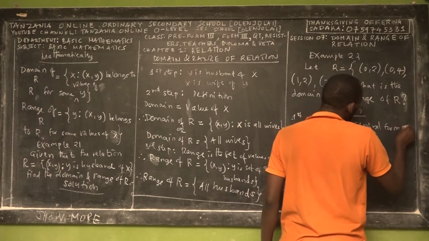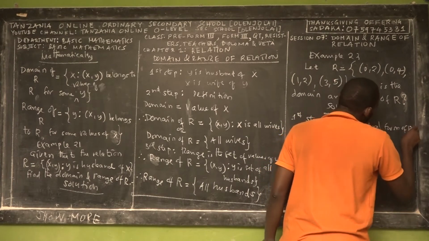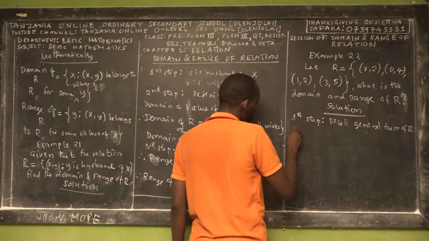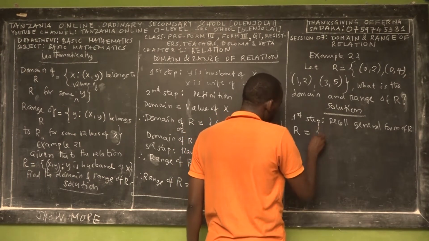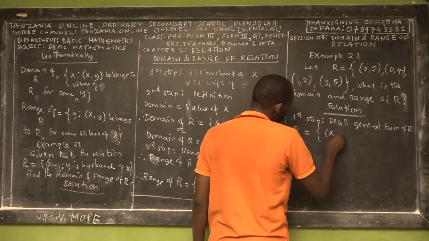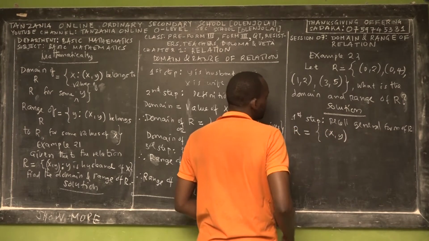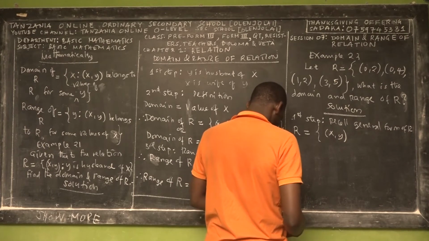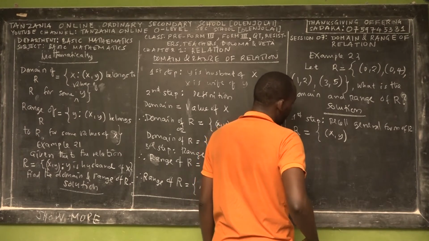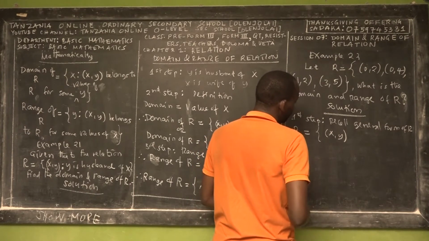The general form of a relation: we say that a relation is equal to the set of (x, y).